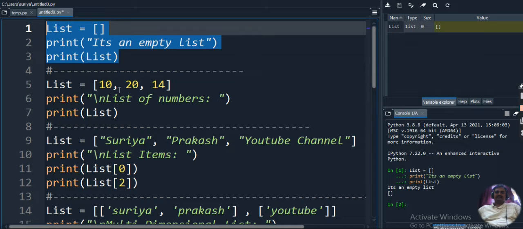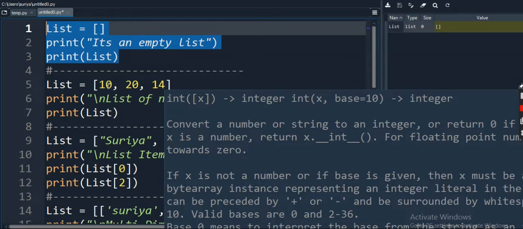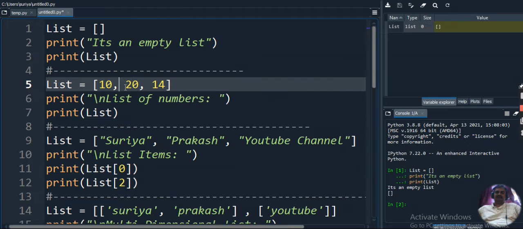Now in the second code, we are storing three different values: 10, 20 and 14. After 10 you have to give a comma, after 20 you have to give a comma, and after that you give the third value, which is the last value. After doing all these things, we are going to display the list. The previous list was an empty list.